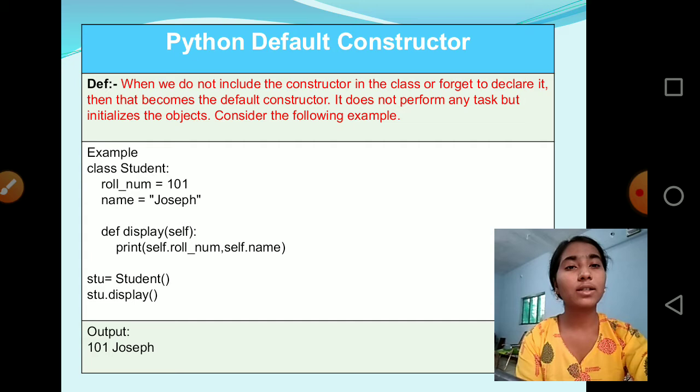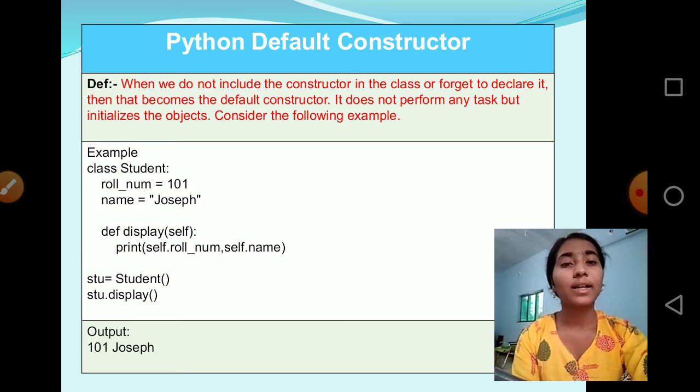The third type of constructor is the default constructor. Whenever the programmer does not include or declare a constructor in the program, the system automatically generates its own constructor, and this constructor is known as the default constructor.